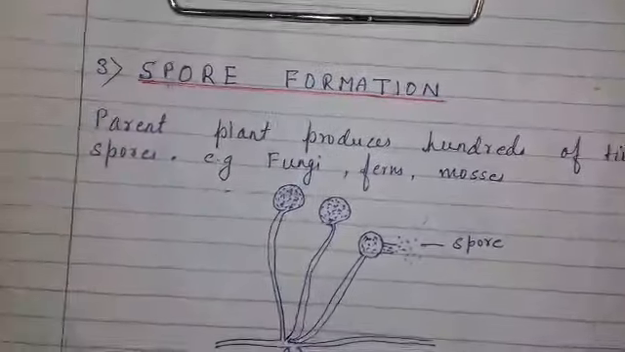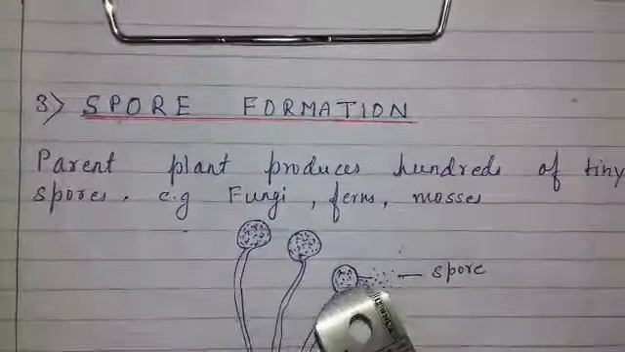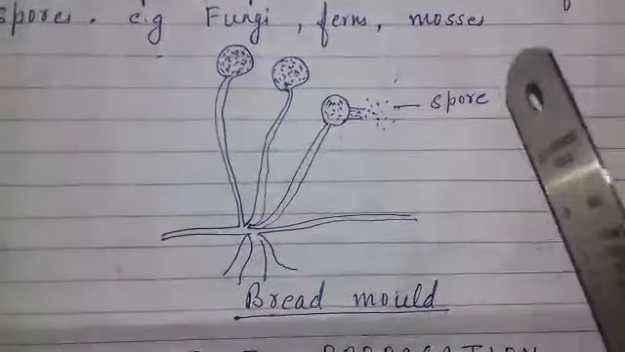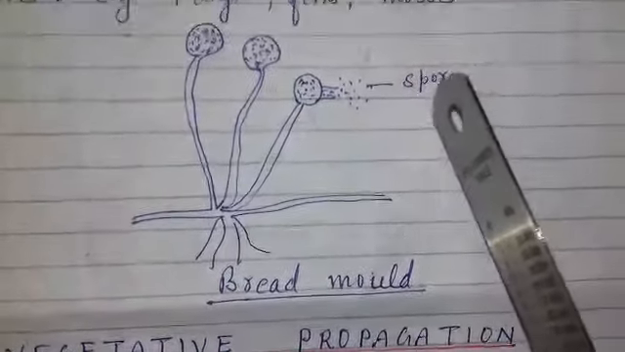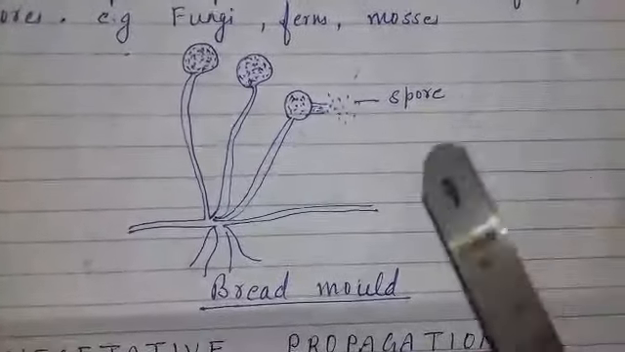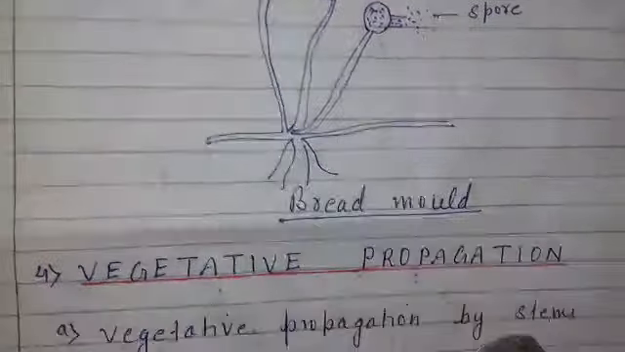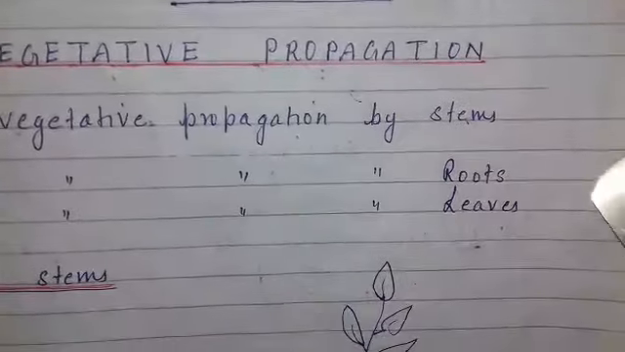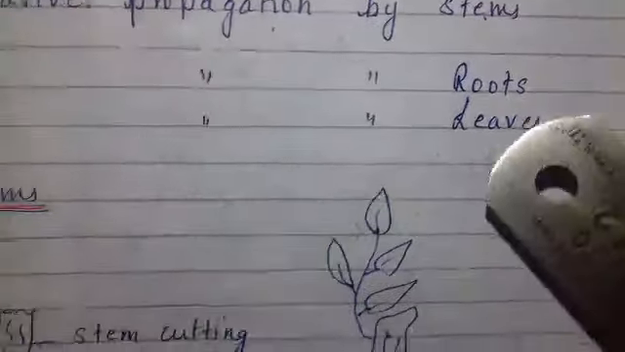In this, they develop hundreds of spores, and after detaching, they spread into the air, and when these spores get a favorable condition, then they develop into a new plant. This is an example of bread mold. And now the fourth is vegetative propagation. Vegetative propagation can be done by stems, roots, leaves.